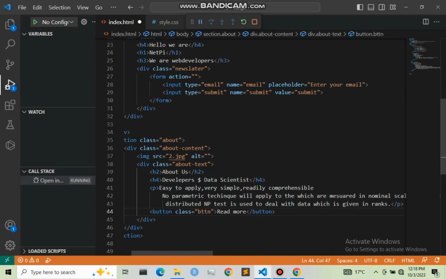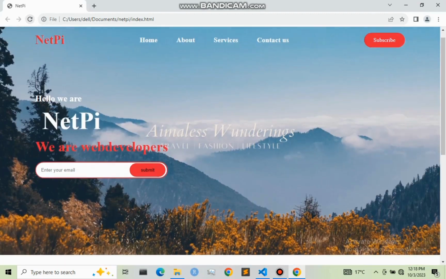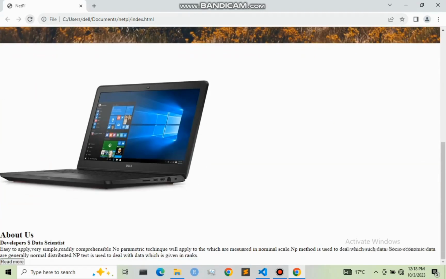So let me save this and refresh our web page and see the results. As you can see down here, we have our image, and then our h1, h2, then our h4, and the paragraph, then the button right here.